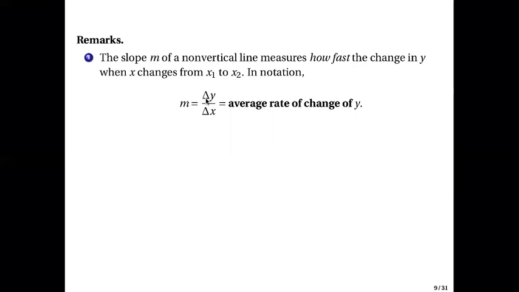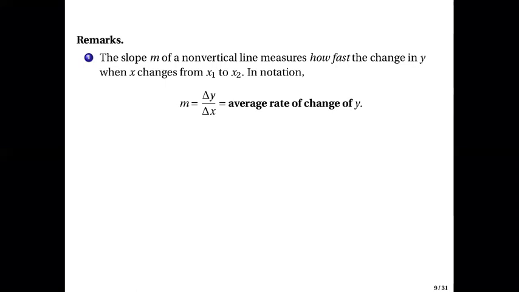This triangle here is the Greek letter delta. So delta y over delta x is also called the change in y over the change in x. And this is the average rate of change of y. So take note of this phrase: average rate of change of y.